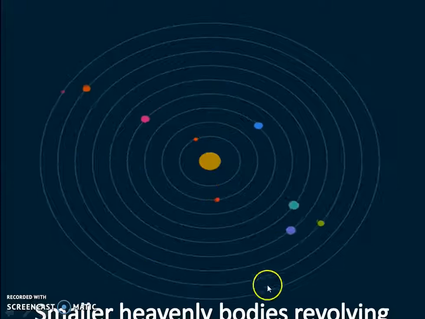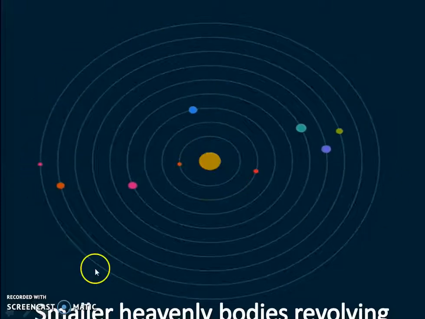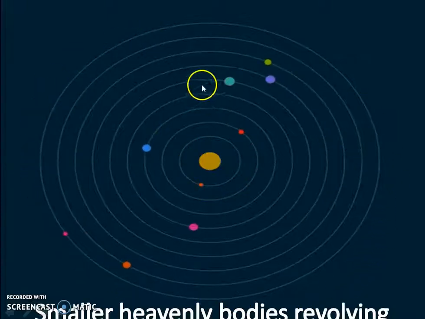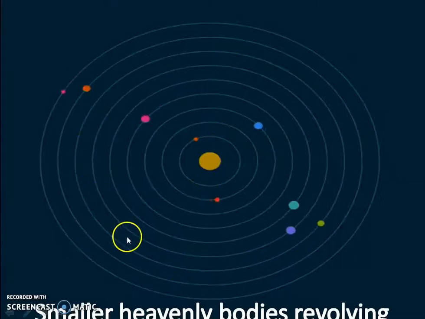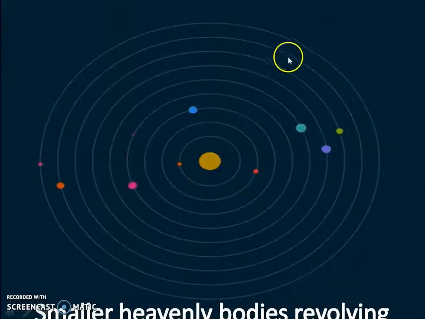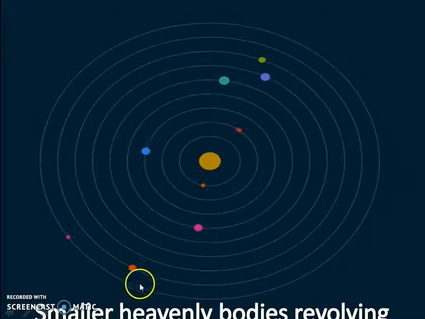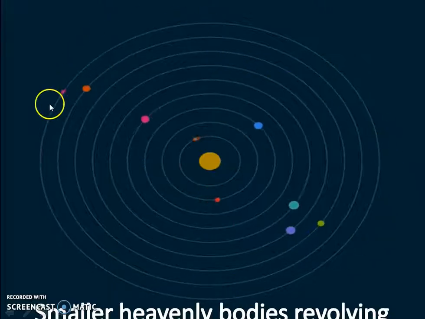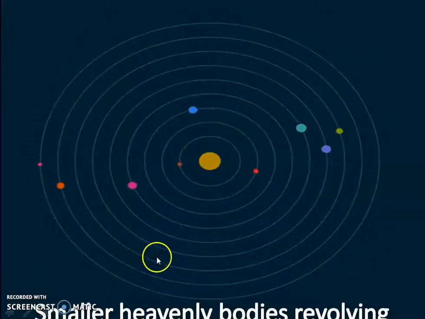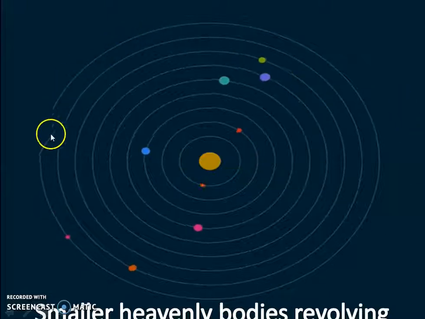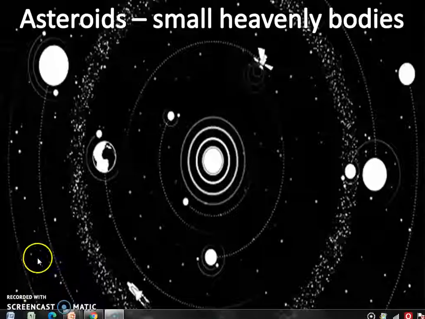Here you can see Pluto. They have their own path, and they have their own orbit, and they are revolving around the sun, but their size is so small, so they are called dwarf planets. Pluto is a dwarf planet.